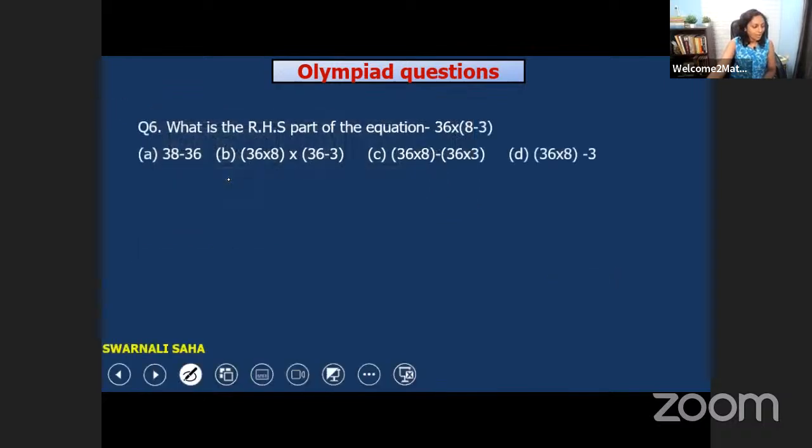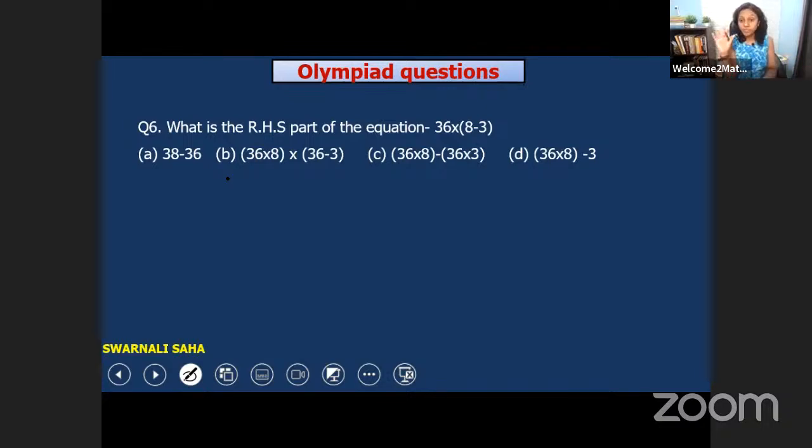Now question number 6. Question number 6 is, what is the right hand side part of this equation? That we have to find out. Here we have 36 into 8 minus 3. So what would be the right hand side? We have to see the right hand side, that we have to only find out.